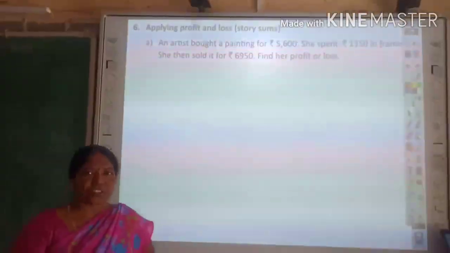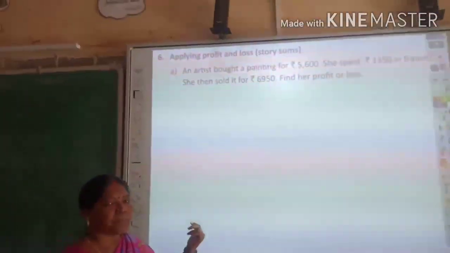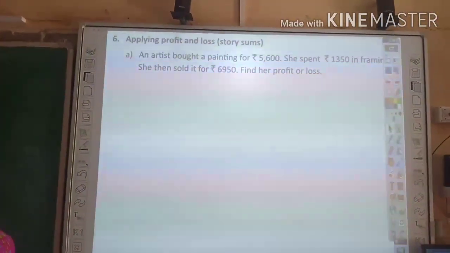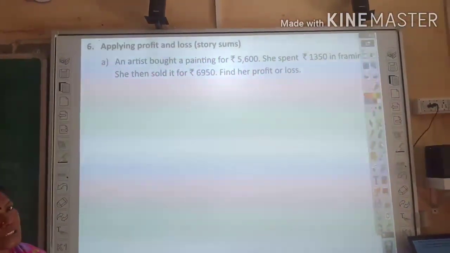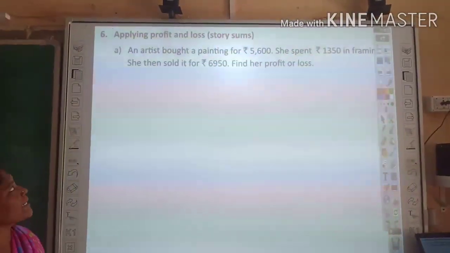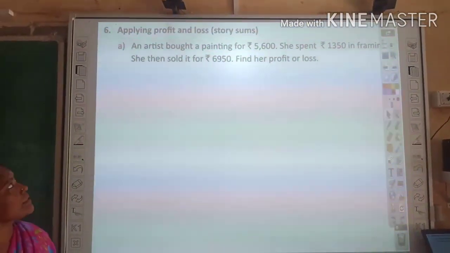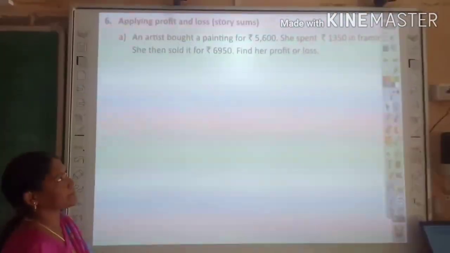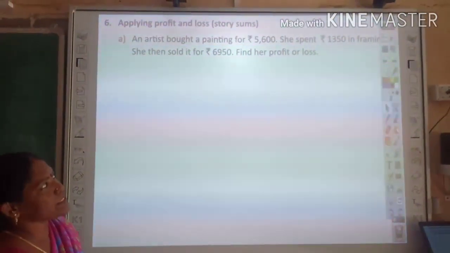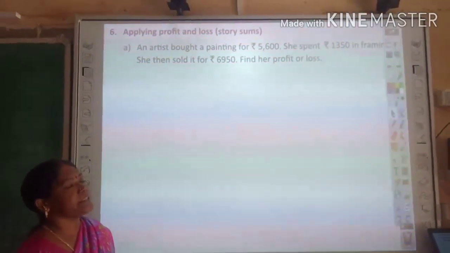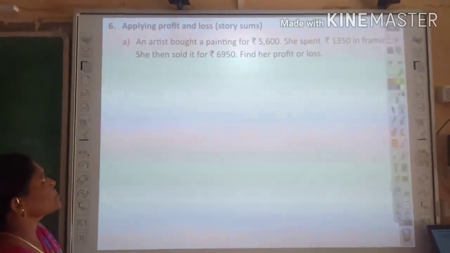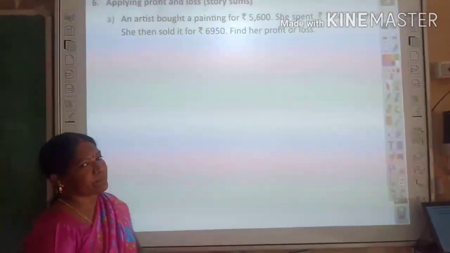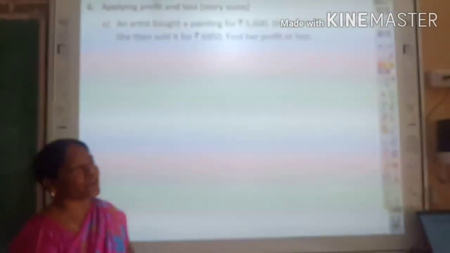Welcome to today's session. We are going to learn Mixed Bag question number 6, applying profit and loss, the story sense. I read the story: An artist bought a painting for rupees 5,600. She spent rupees 1,350 in framing it. She then sold it for rupees 6,950. Find her profit or loss.